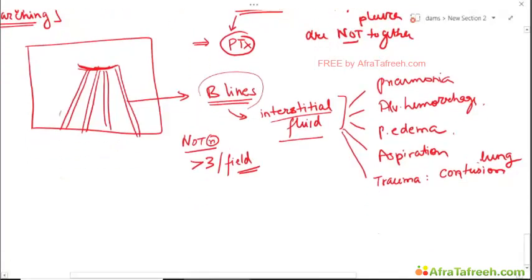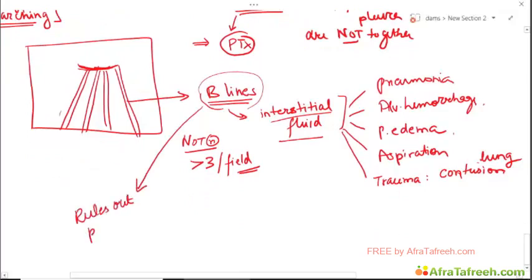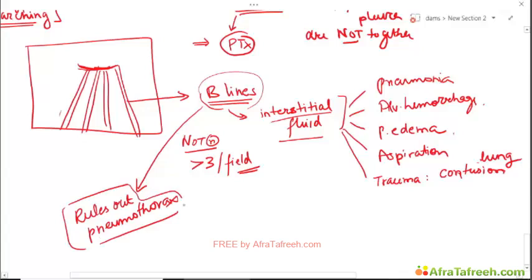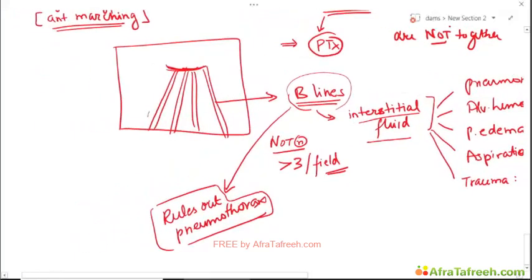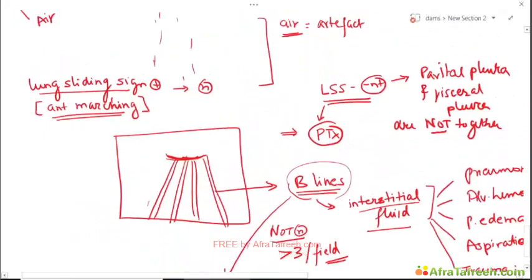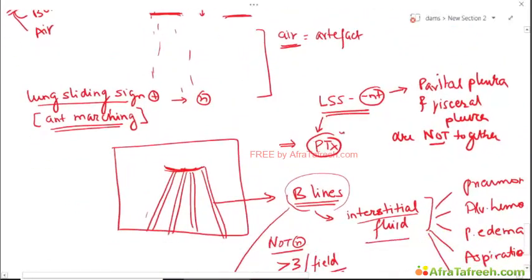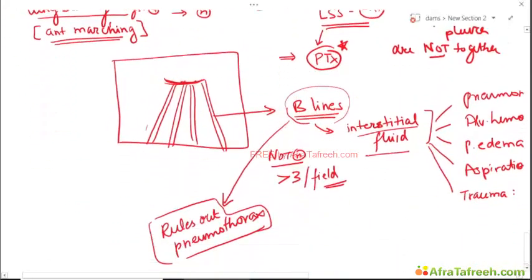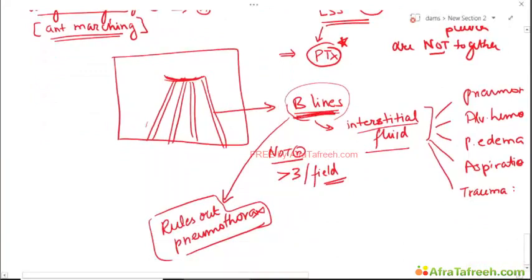One important concept again is that the presence of B lines rules out pneumothorax. These are not seen in patients with pneumothorax, and even if you are not able to see the lung sliding properly, if you can see B lines there, this means that there is no pneumothorax. You just have to keep this much in mind.